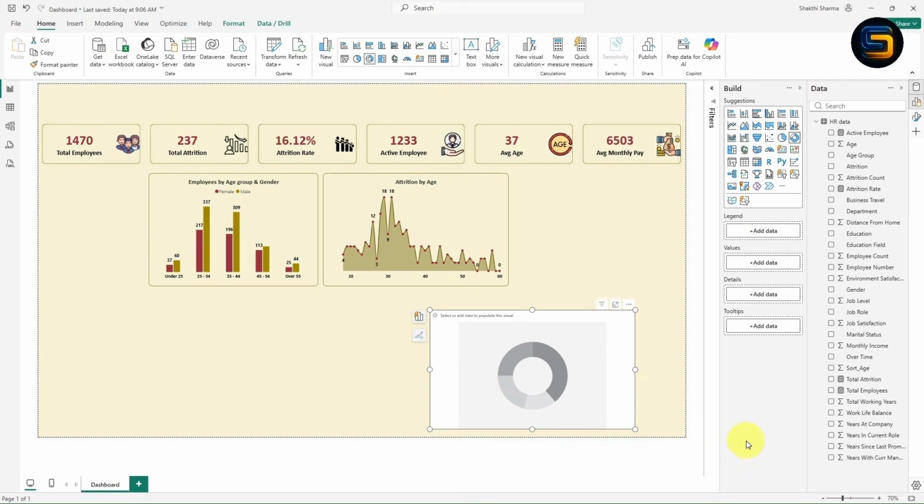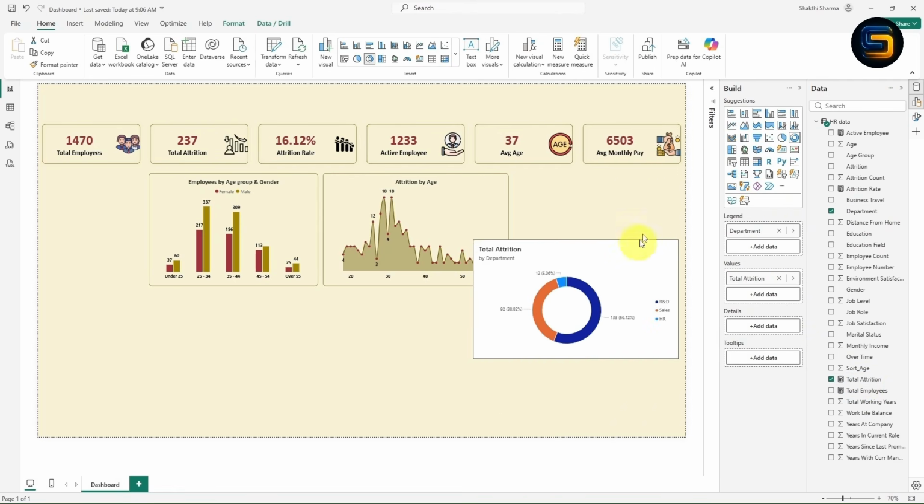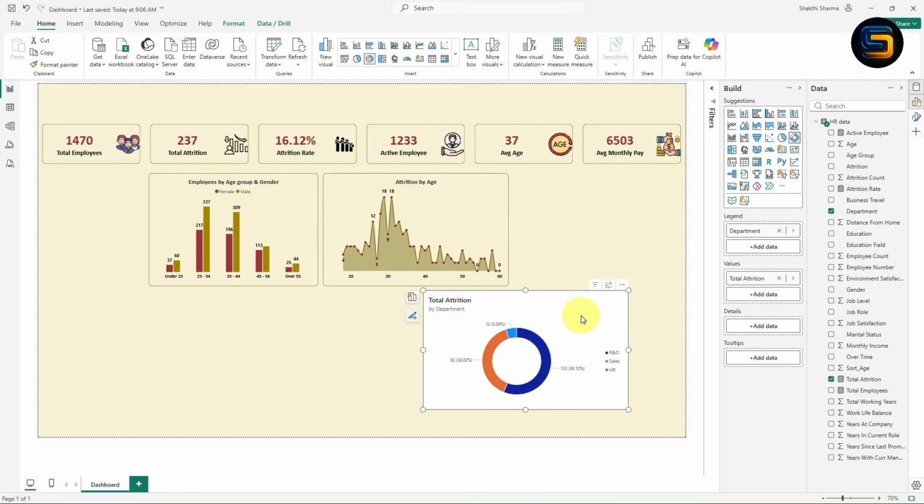Now once you click on this donut chart, these are the four options available: legend, value, detail and tooltip. Now what you need to do is find department wise attrition. It is very simple. Drag the department column inside the legend. Now drag the total attrition inside the value. Now the donut chart is created. Let us give some formatting.